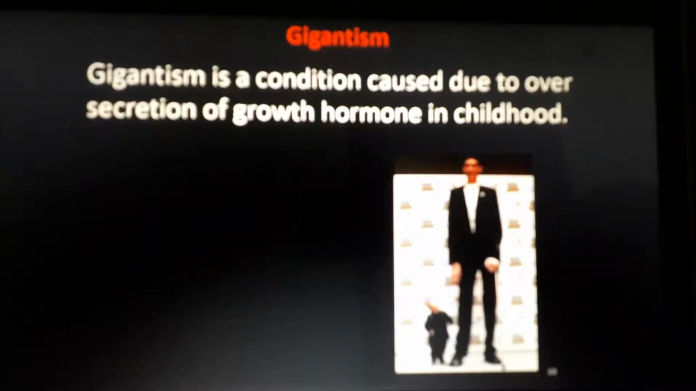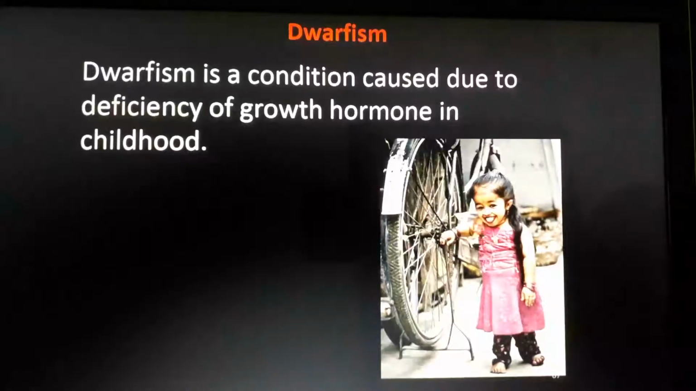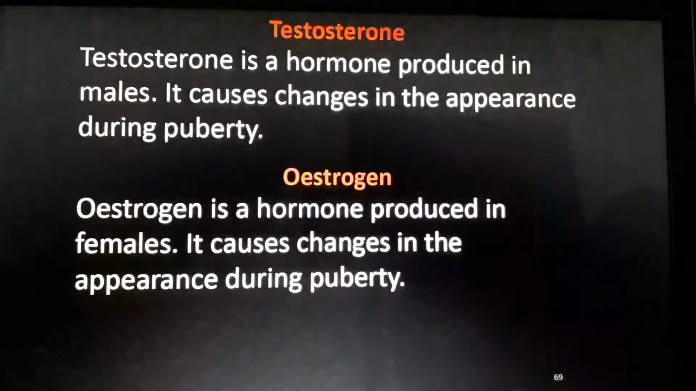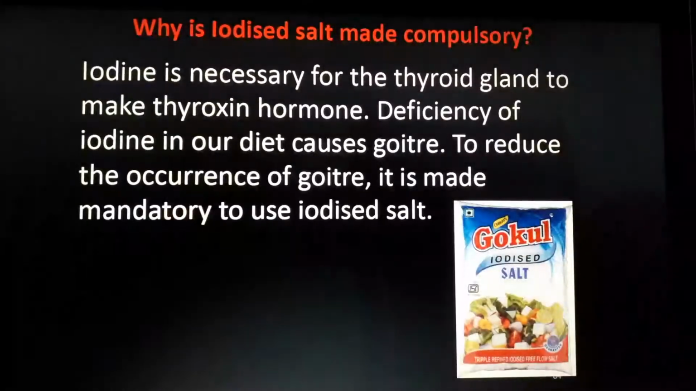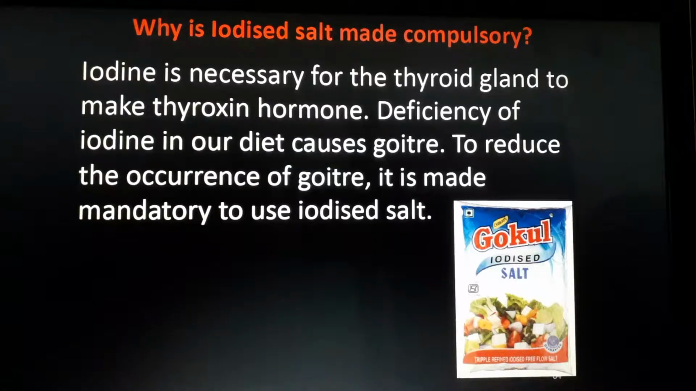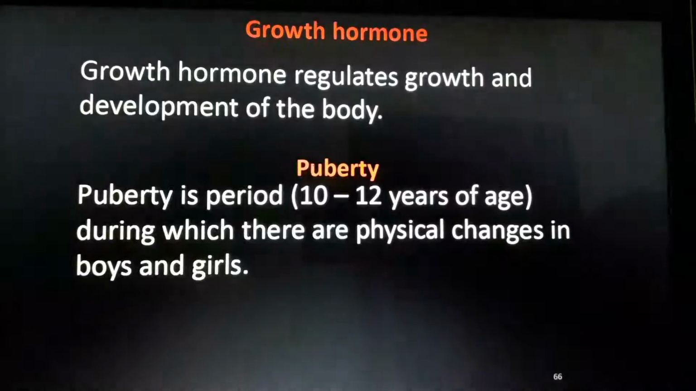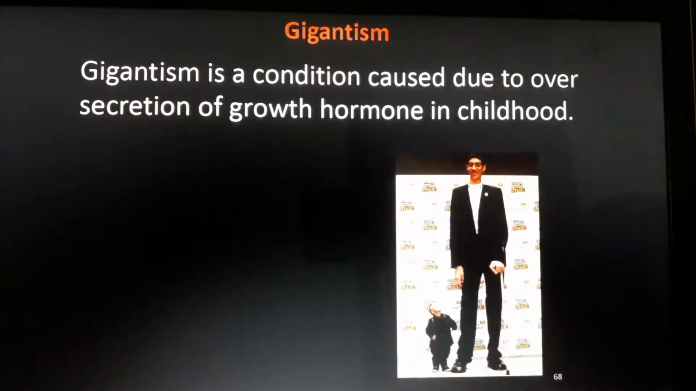Okay, fine. So these are the two things happening because of over secretion of growth hormones and less secretion of thyroxine hormone. Irregularities in secretion of thyroxine cause thyroid problems. Pituitary: less growth hormone causes dwarfism. More growth hormone causes gigantism.